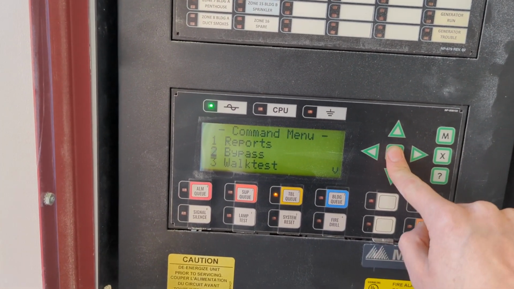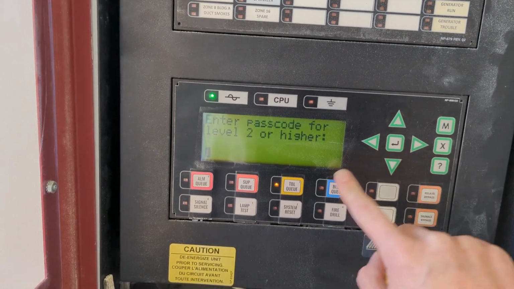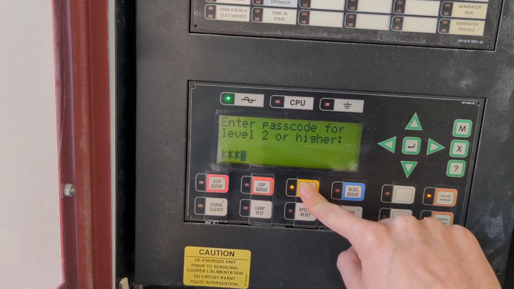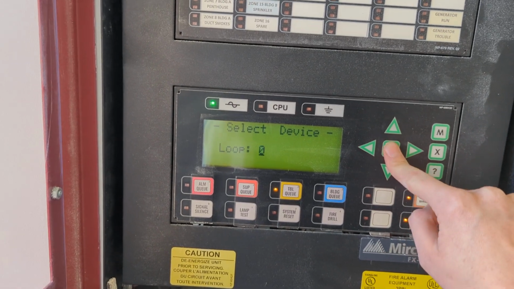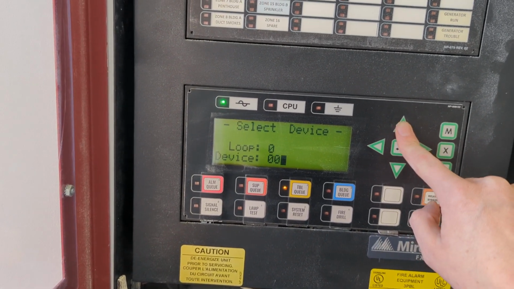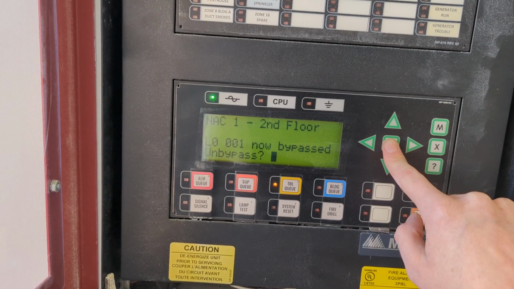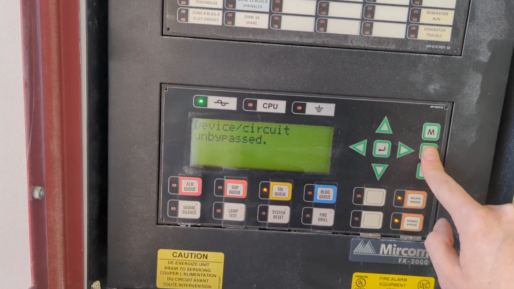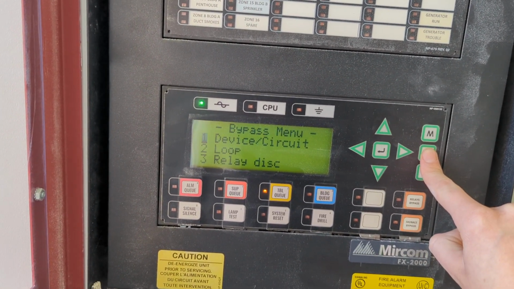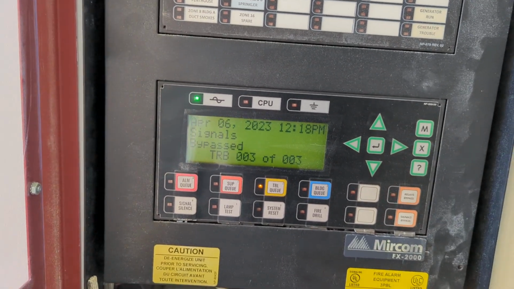So now to re-enable it, I'll go menu, bypass, device circuit. Same thing again. Enter 0, 1. Yep, unbypassed. And there we go. Back to the way it was.